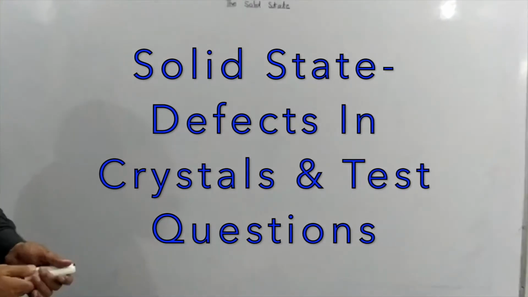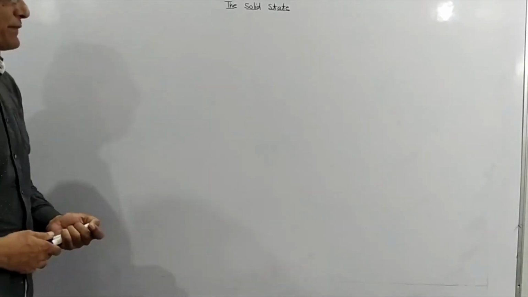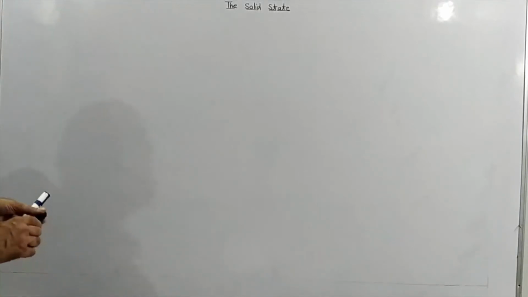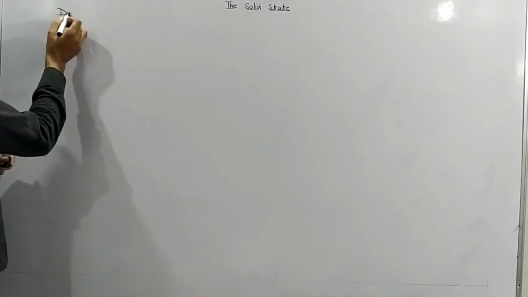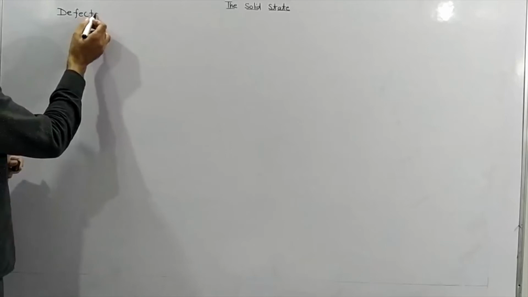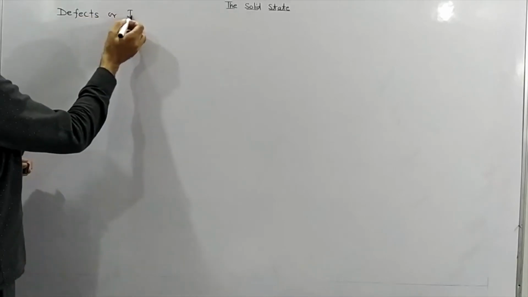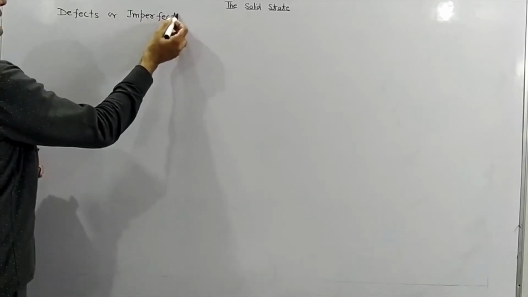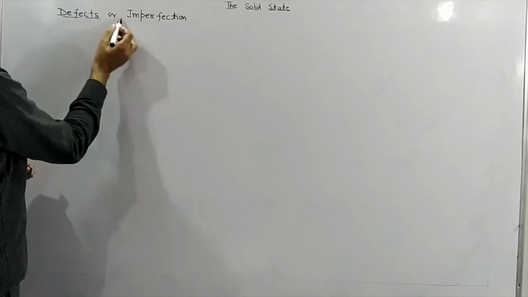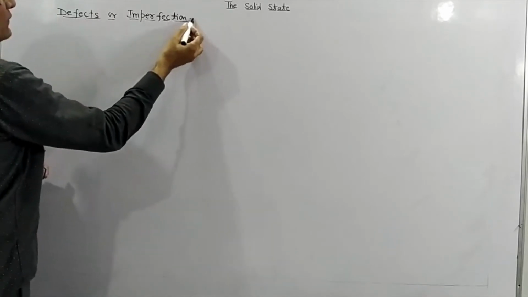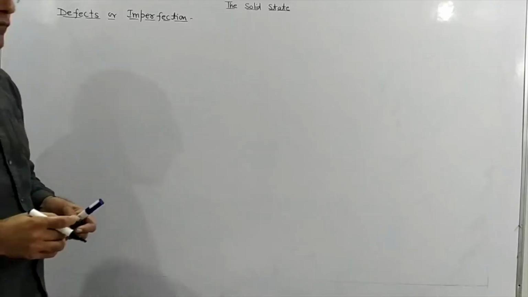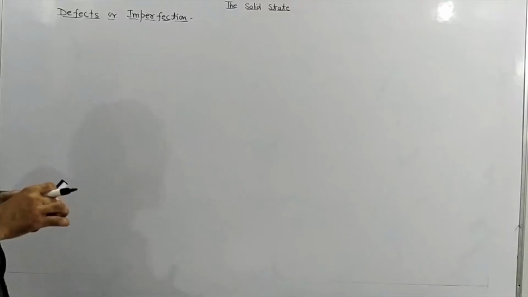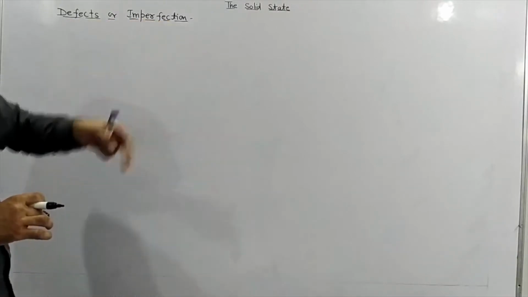So students, today we will discuss the solid state chapter, and in this chapter we have to do defects or imperfections found in crystals. Defects, or we can say imperfections. You know, a crystal possesses a perfect order of atoms, ions or molecules. Any change in this perfect arrangement of atoms, ions or molecules causes defects or imperfections in crystals.